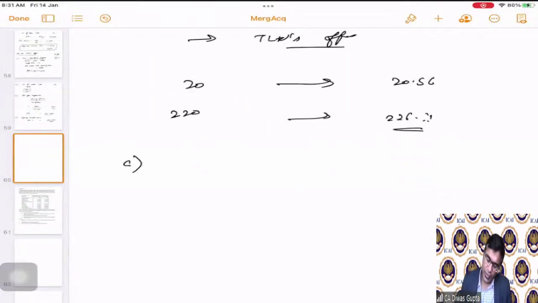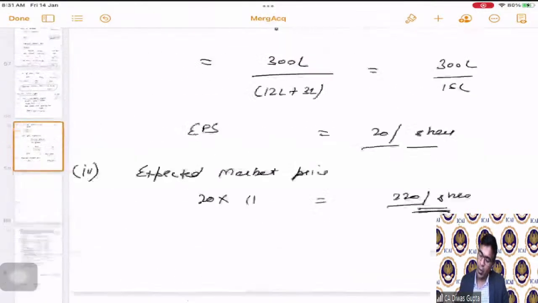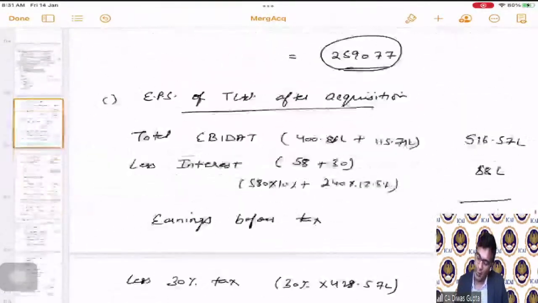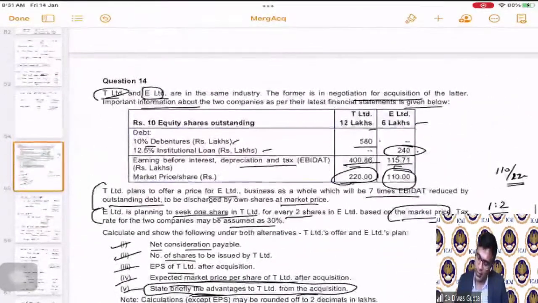Now, theoretically, if you ask me, definitely there will be synergy. There is a synergy advantage that it will have. The second part is, since both of them are operating in the same industry, after merger and acquisition, T Limited will enjoy higher market share.